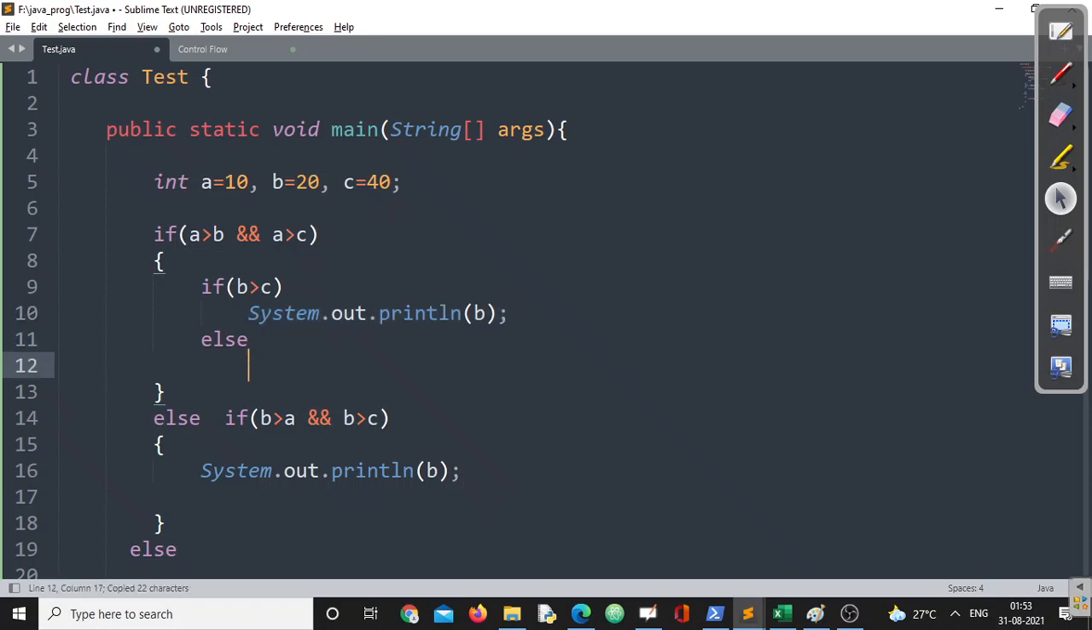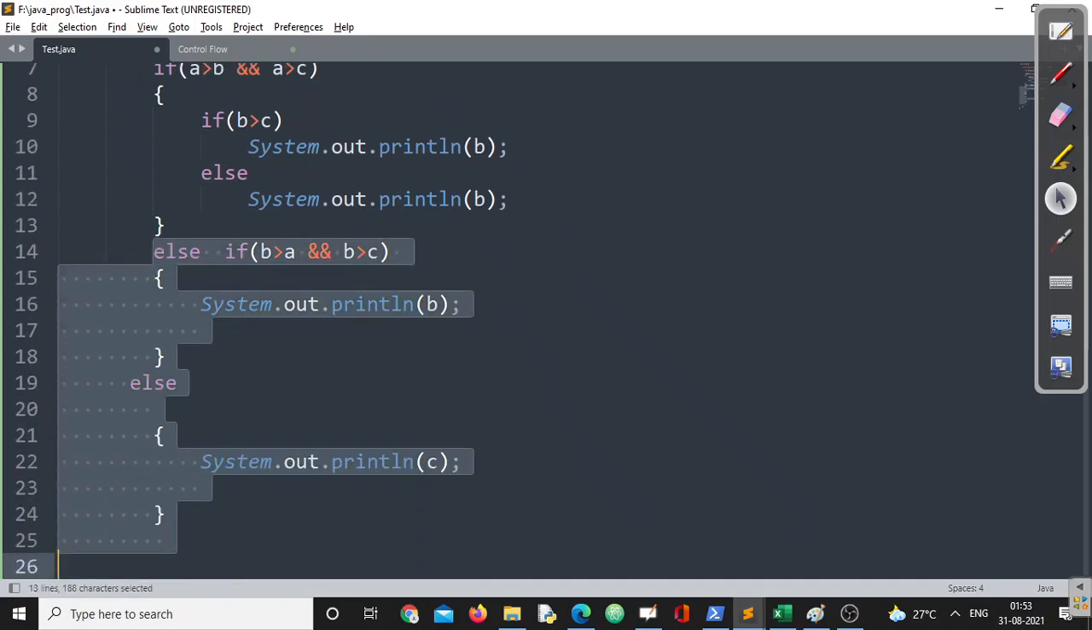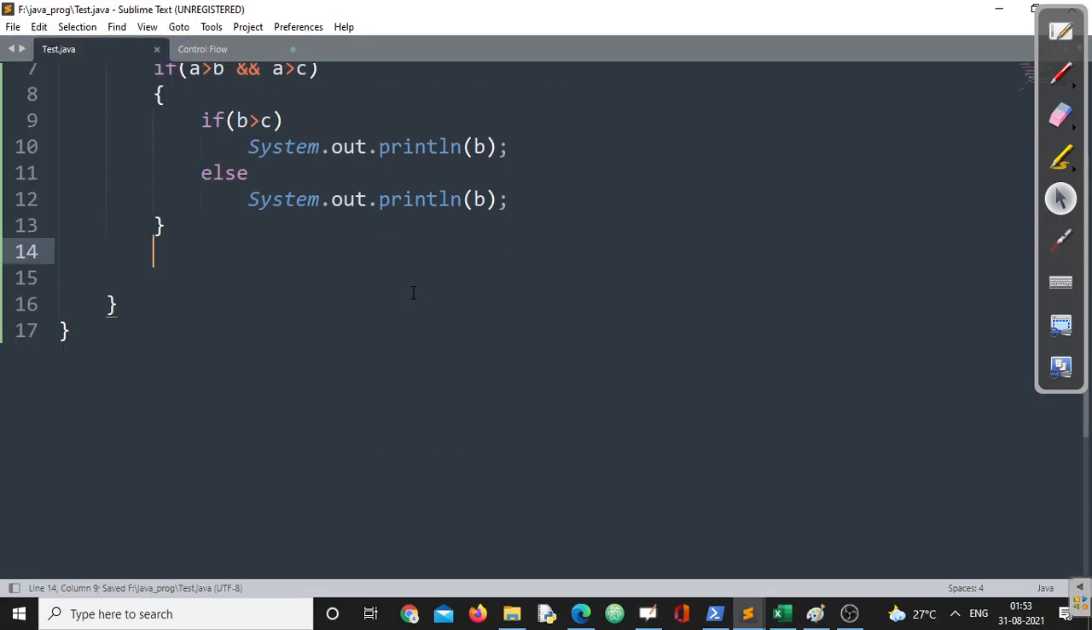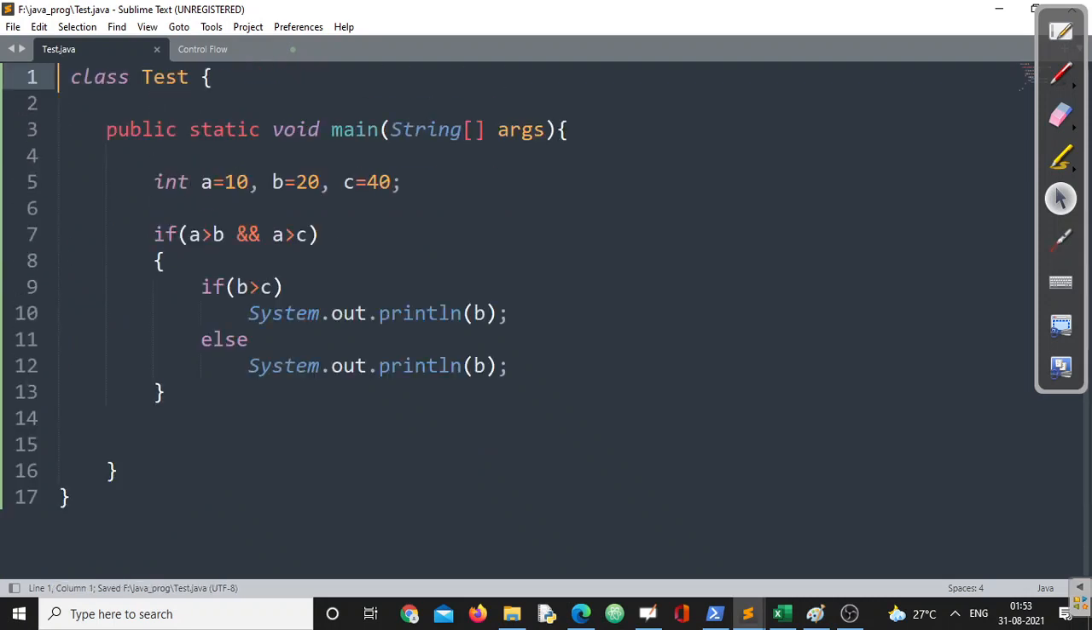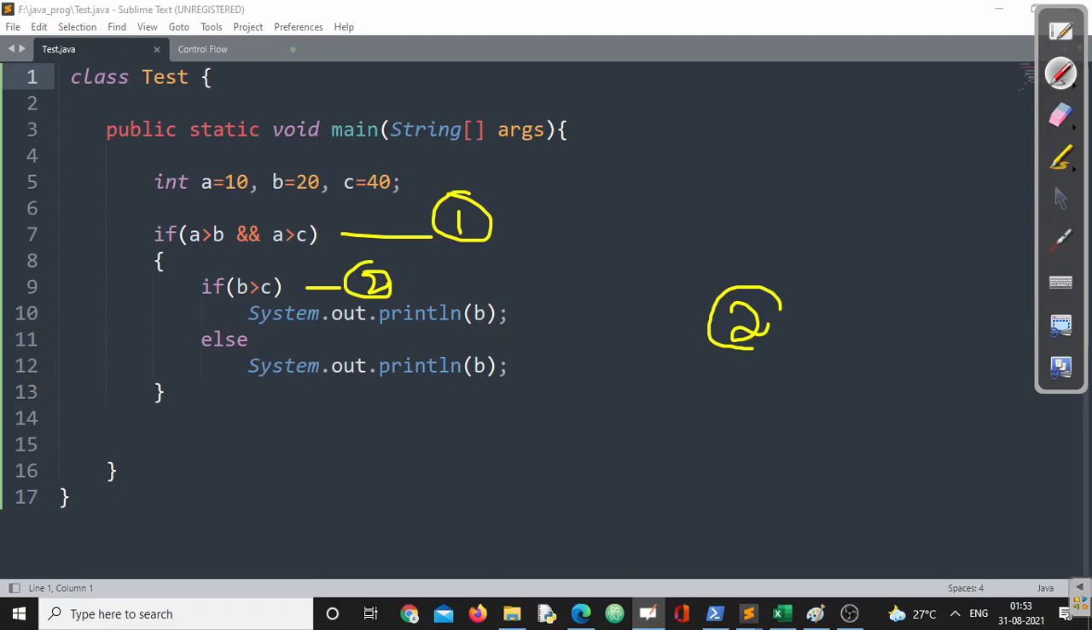If you are able to understand this particular part, the remaining we'll discuss. Let me remove all those. Let me complete the first one. Let us understand this first part. See, this is condition 1, this is condition 2, right? And evaluation of condition 2 purely depends on condition 1. If the first condition is true, then only the second one will be evaluated. Otherwise, this part will never be evaluated, right?